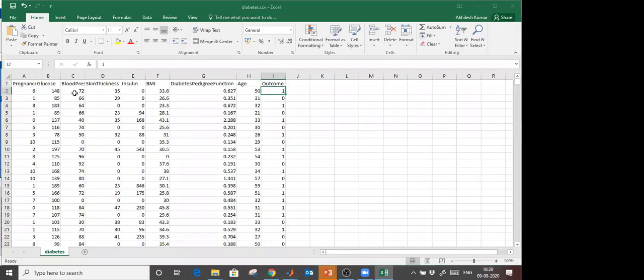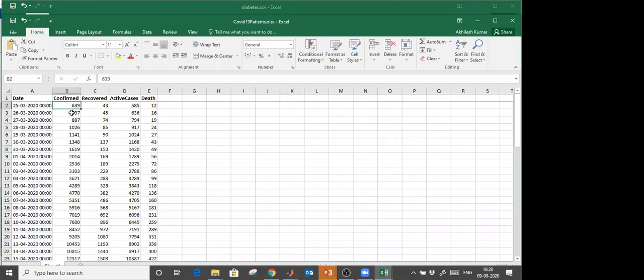You see, I have confirmed cases 639, and the next date the confirmed cases is 697, and the next day 887. So 639 is the present input and the next output will be 697. Then 697 will be the present input, and 887 will be the output for 697. Then 887 becomes the present input, and 1026 will be its output.